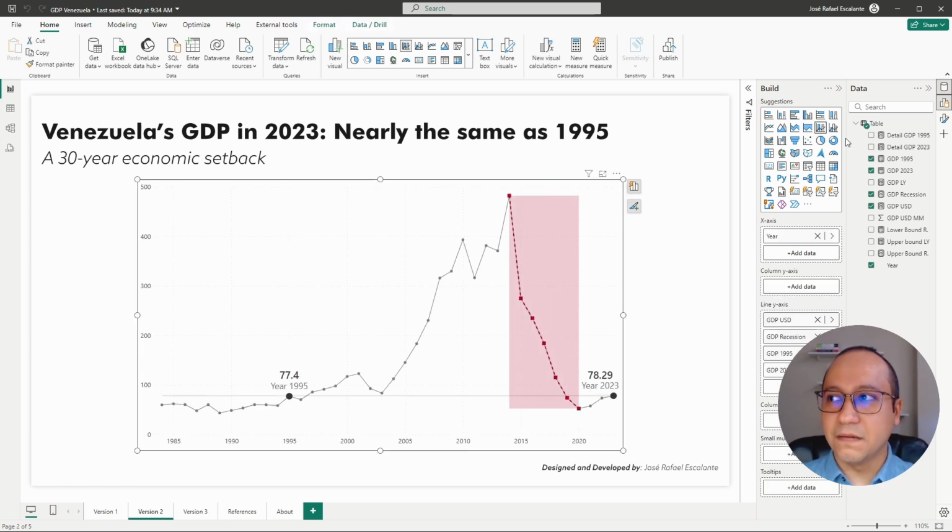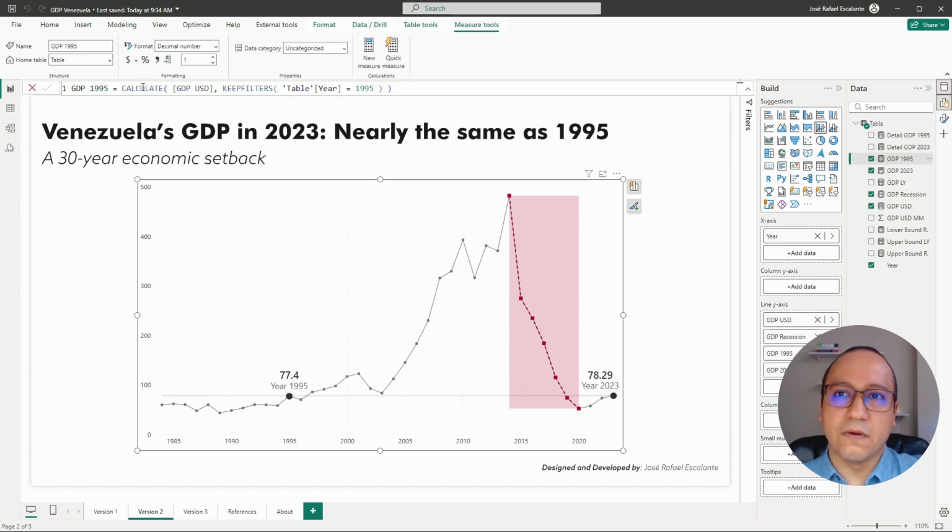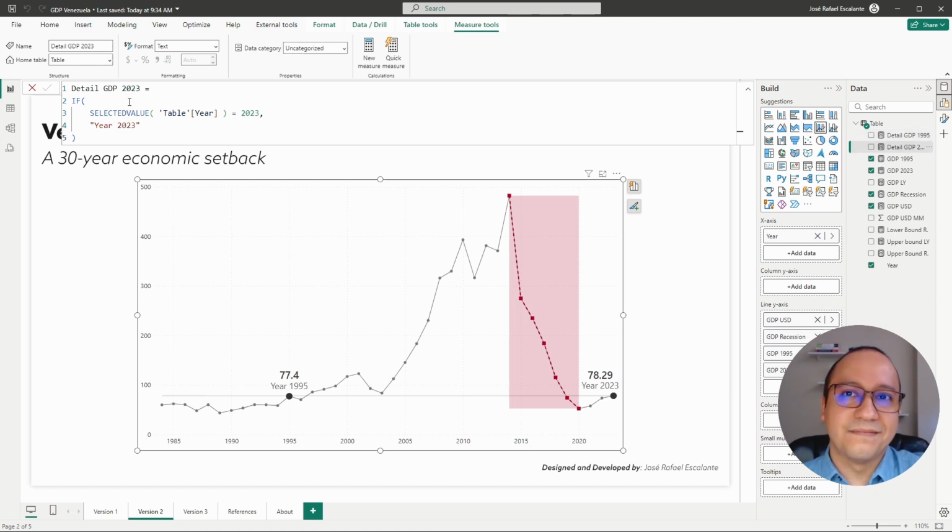So to create this, the file is in the description, or the URL from the case study from the web page, just click and download the file. It's nearly the same for all. At least for this, the GDP for 1995 is a filter from the GDP USD. Okay, this is the sum of the column. The GDP for 2023 is the same. These are the details. It's an IF statement. If statement is year is 2023. This is the text. Okay, and also for the 1995.